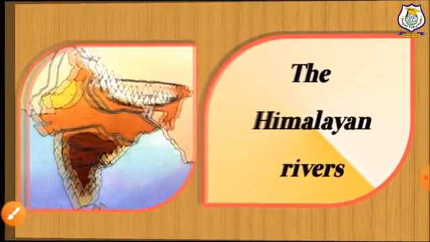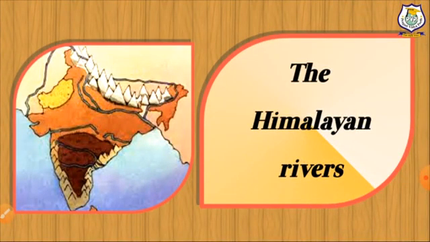Now, we will talk about the Himalayan rivers. As we know, most of the Himalayan rivers are perennial, which means that they have water throughout the year. These rivers receive water from rain as well as from melted snow from the lofty mountains.